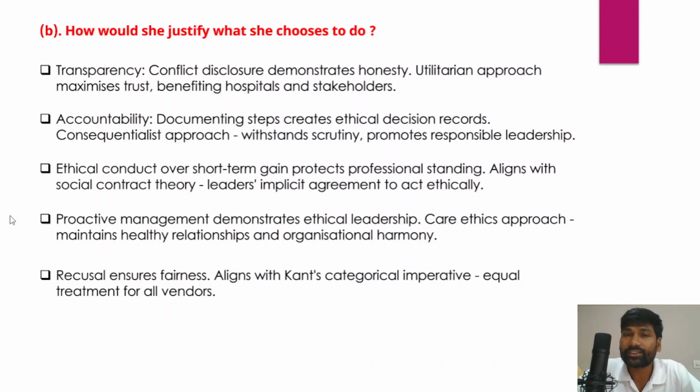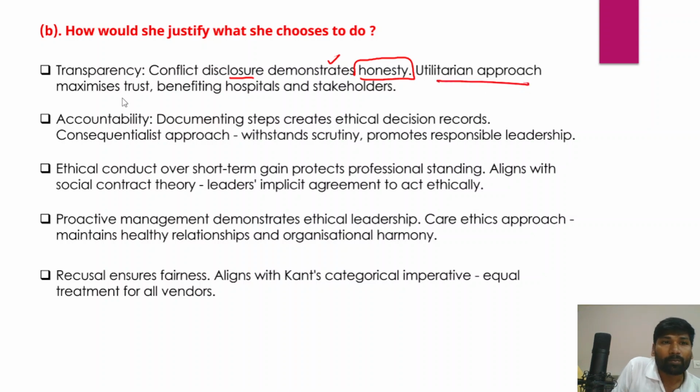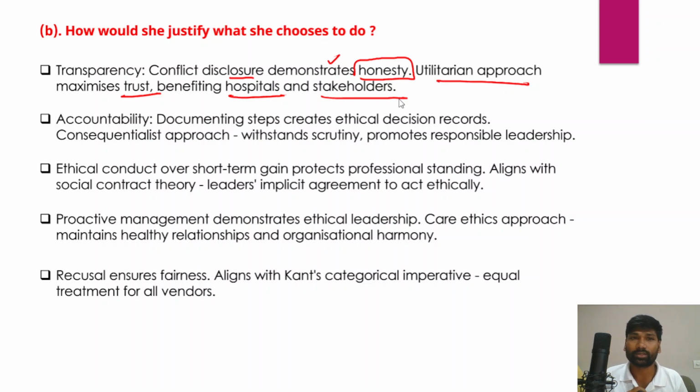So by ensuring transparency and accountability of the process, Sneha can actually justify what she chooses to do. Conflict disclosure demonstrates honesty on the part of Sneha, that when she declares her conflict of interest, it demonstrates her honesty. And the utilitarian approach emphasizes maximizing trust and benefiting the hospitals and all the stakeholders.